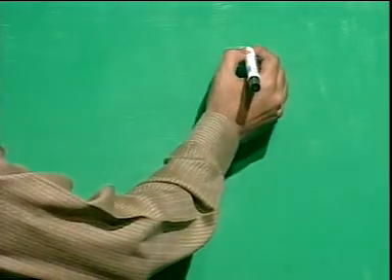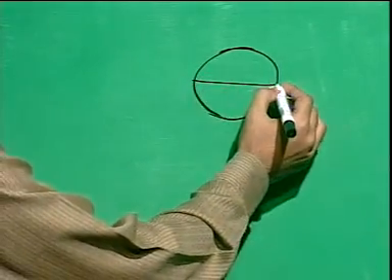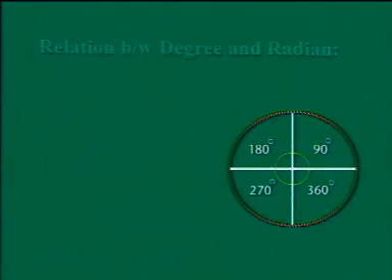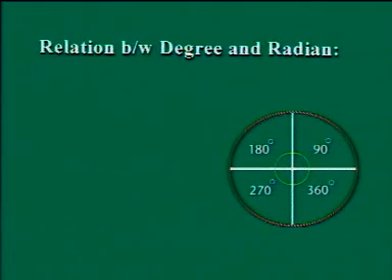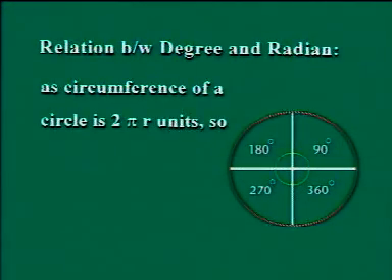As you know, if we are given a circle, then it can be divided into 4 parts and each one is of 90 degrees. So the total angle of a circle will be 360 degrees. And if we are going to measure it in radians, that should be 2 pi radians.